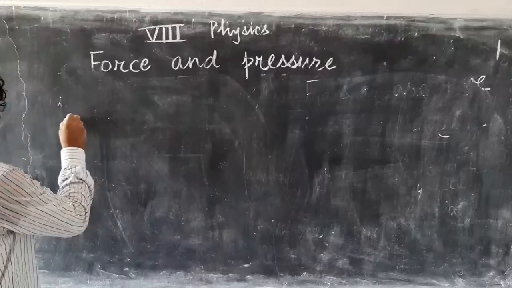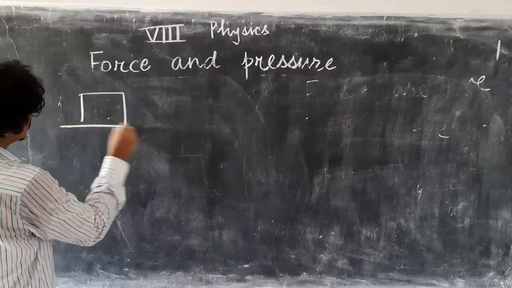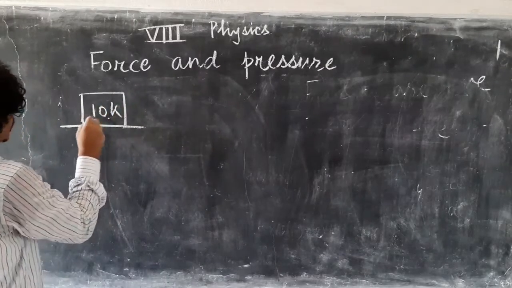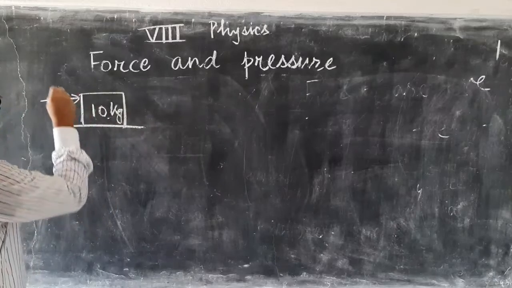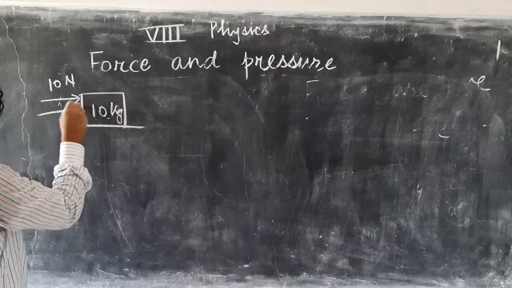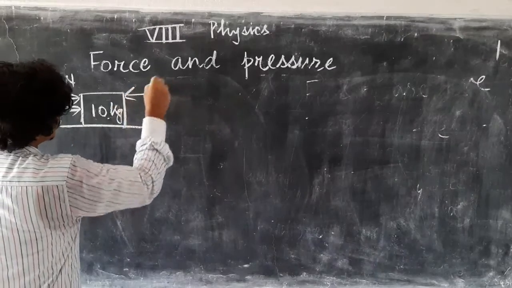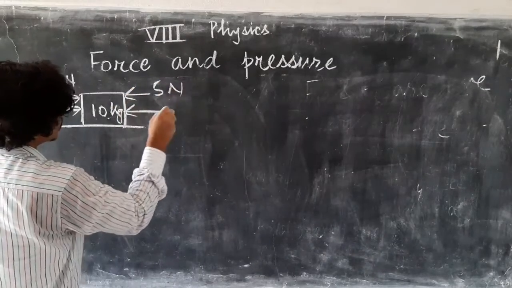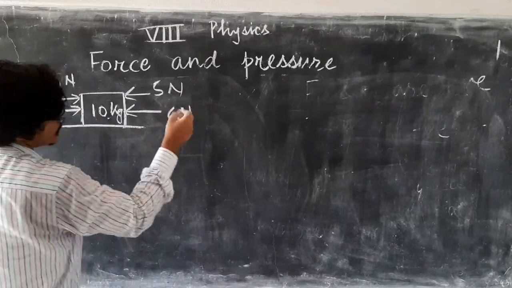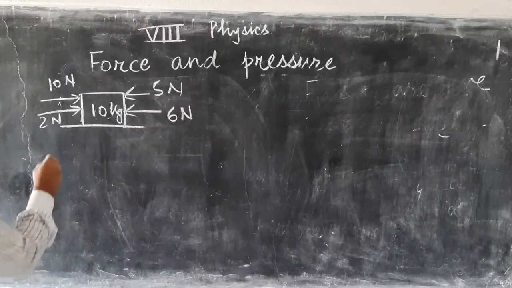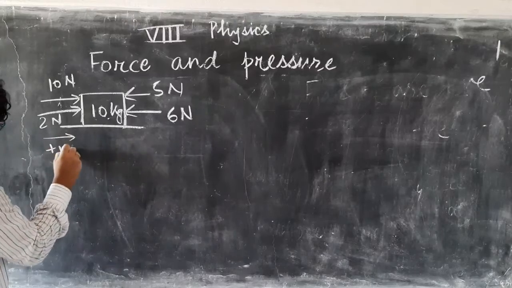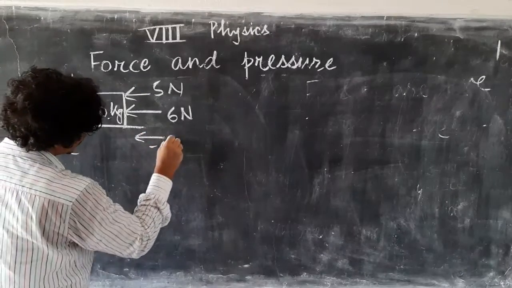So now let us take an example. Suppose this is 10 kg and I am applying forces of 10 Newton, 2 Newton, 5 Newton, and 6 Newton. If I am taking this side as positive, then this side will be negative.